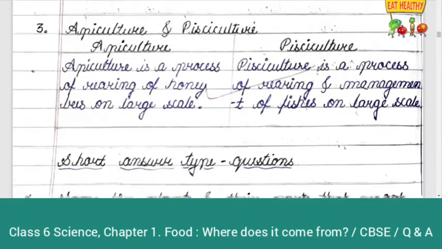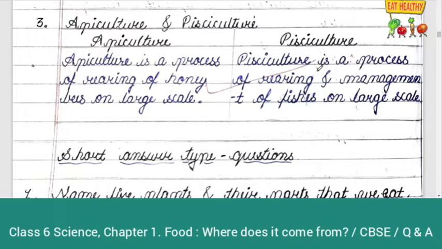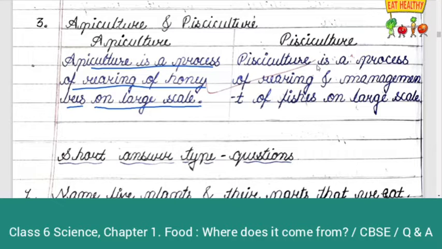Now the third difference is apiculture and pisciculture. What is apiculture? Apiculture is a process of rearing of honey bees on a large scale. What is pisciculture? Pisciculture is the process of rearing and management of fishes on a large scale. So apiculture is related to honey bees and pisciculture is related to rearing of fishes.